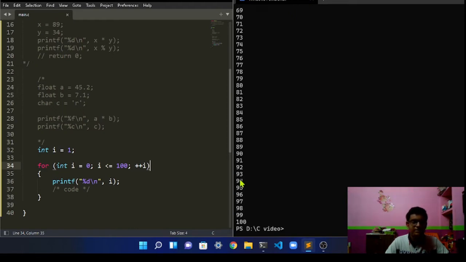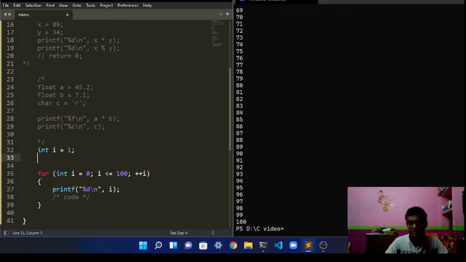Let's take a look at the while loop over here. So I'm going to comment all this. I'm just going to comment the for loop part. We're going to leave the variable over here, and comment it all.